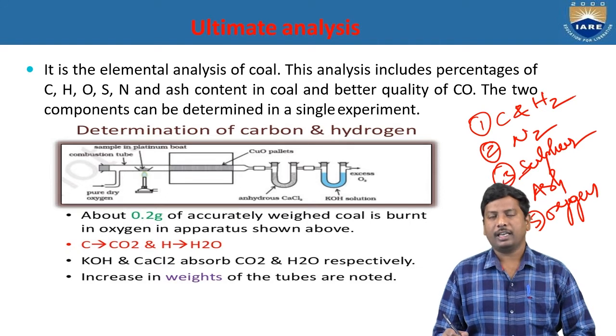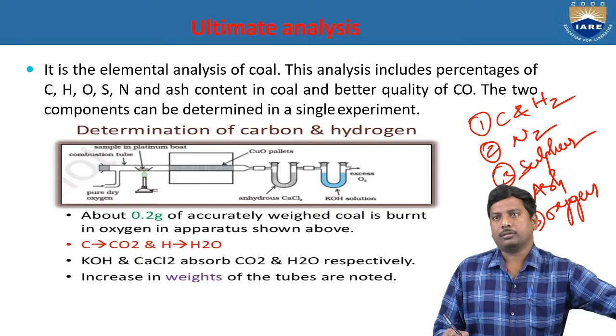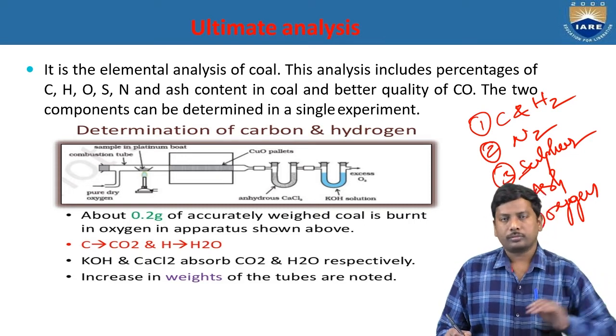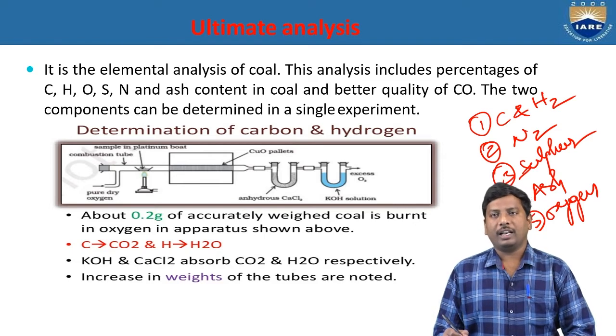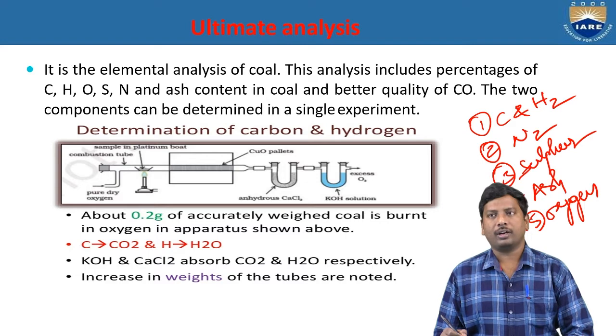That means in this elemental analysis of the coal, the analysis includes the percentage of carbon, hydrogen, oxygen, sulfur, nitrogen and ash content in the coal. It helps determine the quality of the coal. Two components can be determined in a single experiment, that is carbon and hydrogen. So we see the determination of carbon and hydrogen.